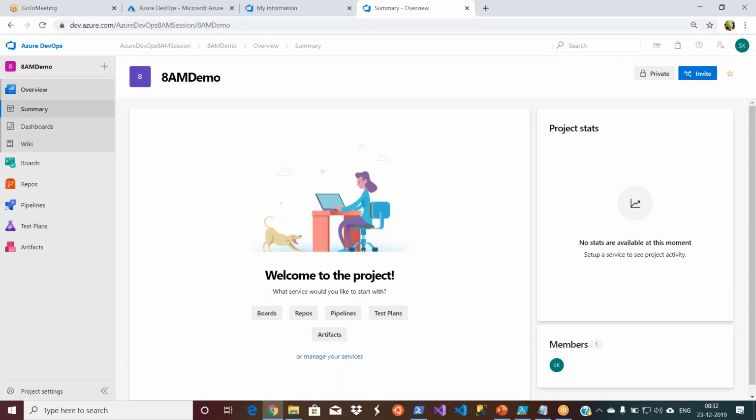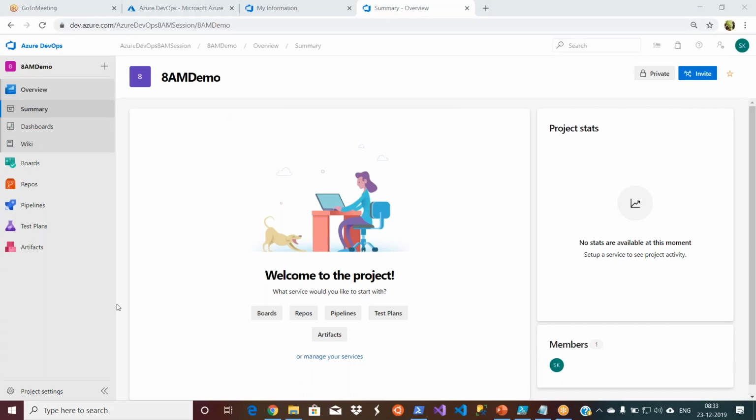Once you create a project, this is how it looks. You have a dashboard here, and the options are available right away from here: boards, repos, pipelines. You are not going to use all these things now. Then there are statistics. Project stats means what's happening in your project. Such things you can see here. We also talked about dashboards, where in one place you can see everything. We will get into that after some time.